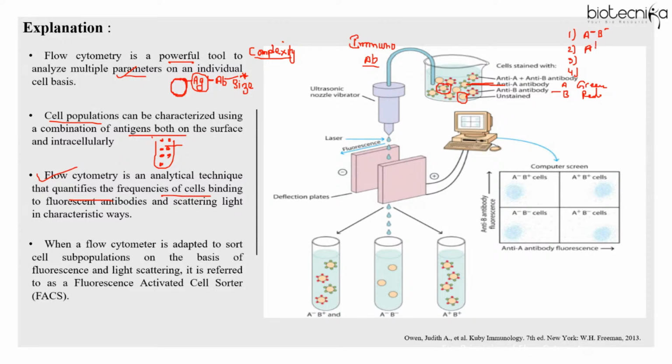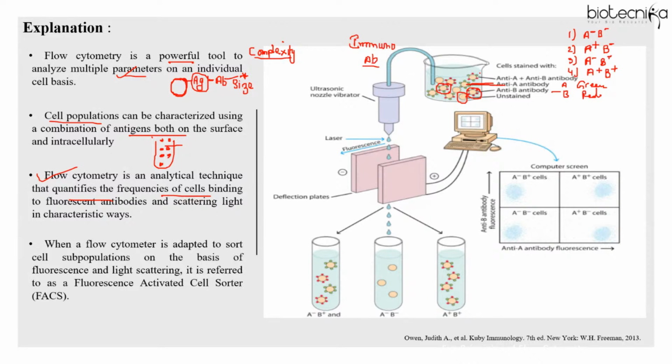Second, presence of A but lack of B antigen. Third case will be where A antigen is not there but only B antigen is there. That is this one, the red one you can see here. And fourth is where you will have cells having both A and B antigen. So first of all, to the cells you add anti-A and anti-B antibody. Depending upon whatever antigens they have, antibodies will bind.